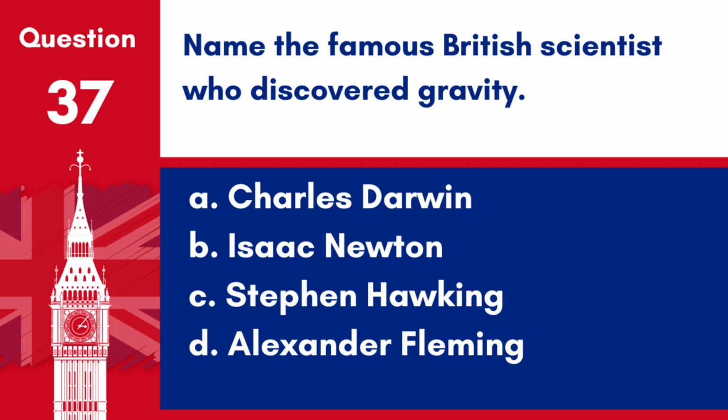Question 37. Name the famous British scientist who discovered gravity. A. Charles Darwin. B. Isaac Newton. C. Stephen Hawking. D. Alexander Fleming. Answer. B. Isaac Newton. Sir Isaac Newton was a key figure in the scientific revolution, best known for his laws of motion and the universal law of gravitation.